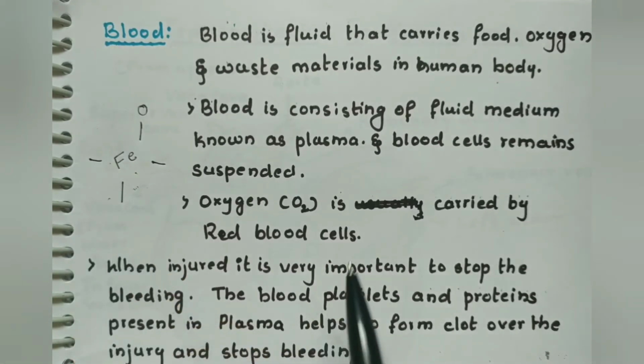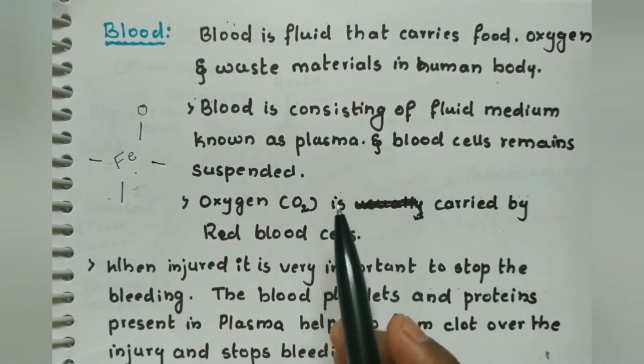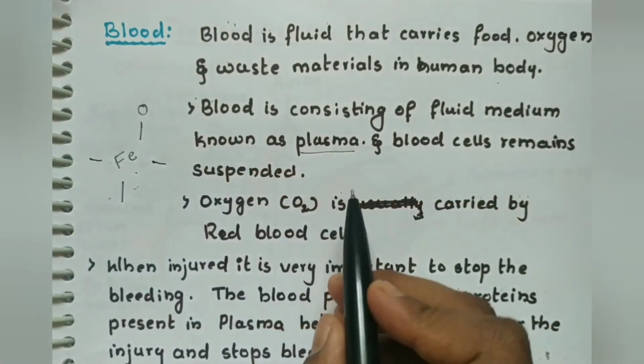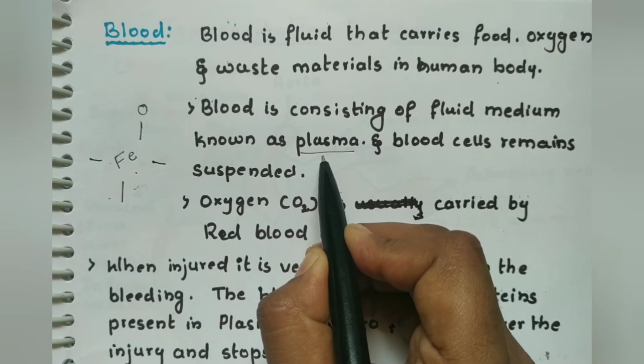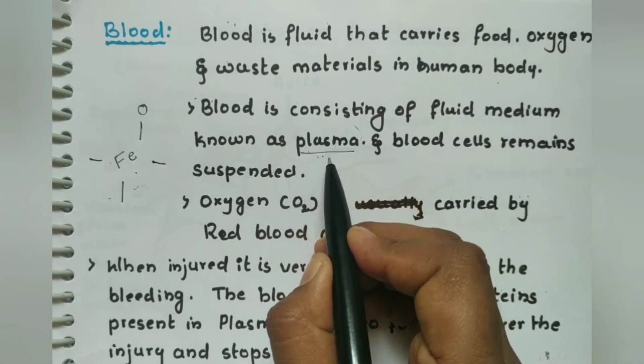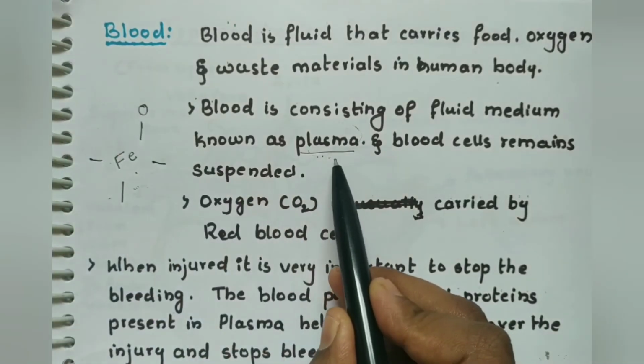And also blood consists of a fluid substance known as plasma, and all the blood cells are suspended in the plasma. Blood is a fluid only because of the presence of plasma. Blood cells are suspended in the plasma.